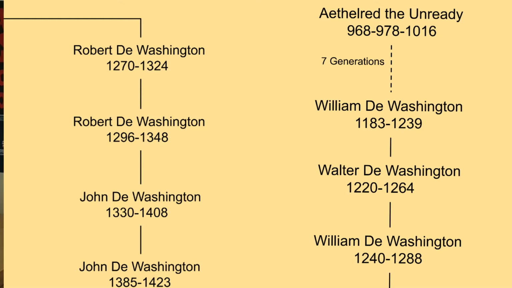John D. Washington's father was Robert D. Washington, born in 1296. Robert's father was also called Robert. He was the son of William D. Washington. William's father was Walter D. Washington. Walter's father was William D. Washington. He was the earliest of George Washington ancestors to have the last name Washington. He was also the 5 times great-grandson of Ethelred the Unready.